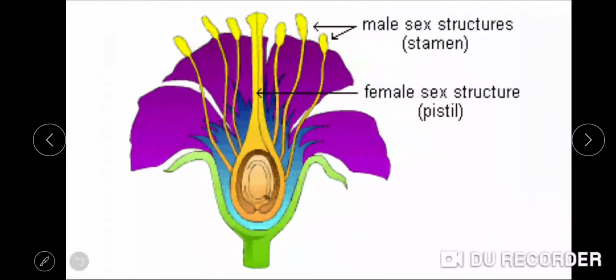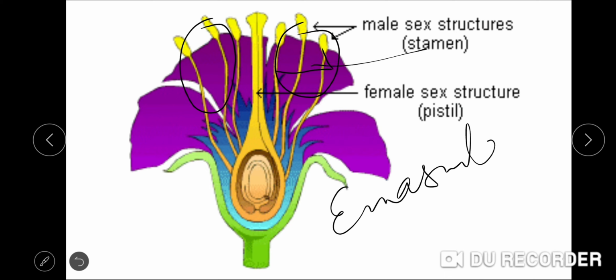You can see here from the diagram of the flower, these are the stamens, and the one in the center is called the carpel or the pistil. Once these male sex structures, the stamens, are removed, that is called emasculation. This emasculated flower acts as a female parent, while another flower obtained from a different plant, with the female sex structure, the pistil or carpel, removed, acted as a male parent.